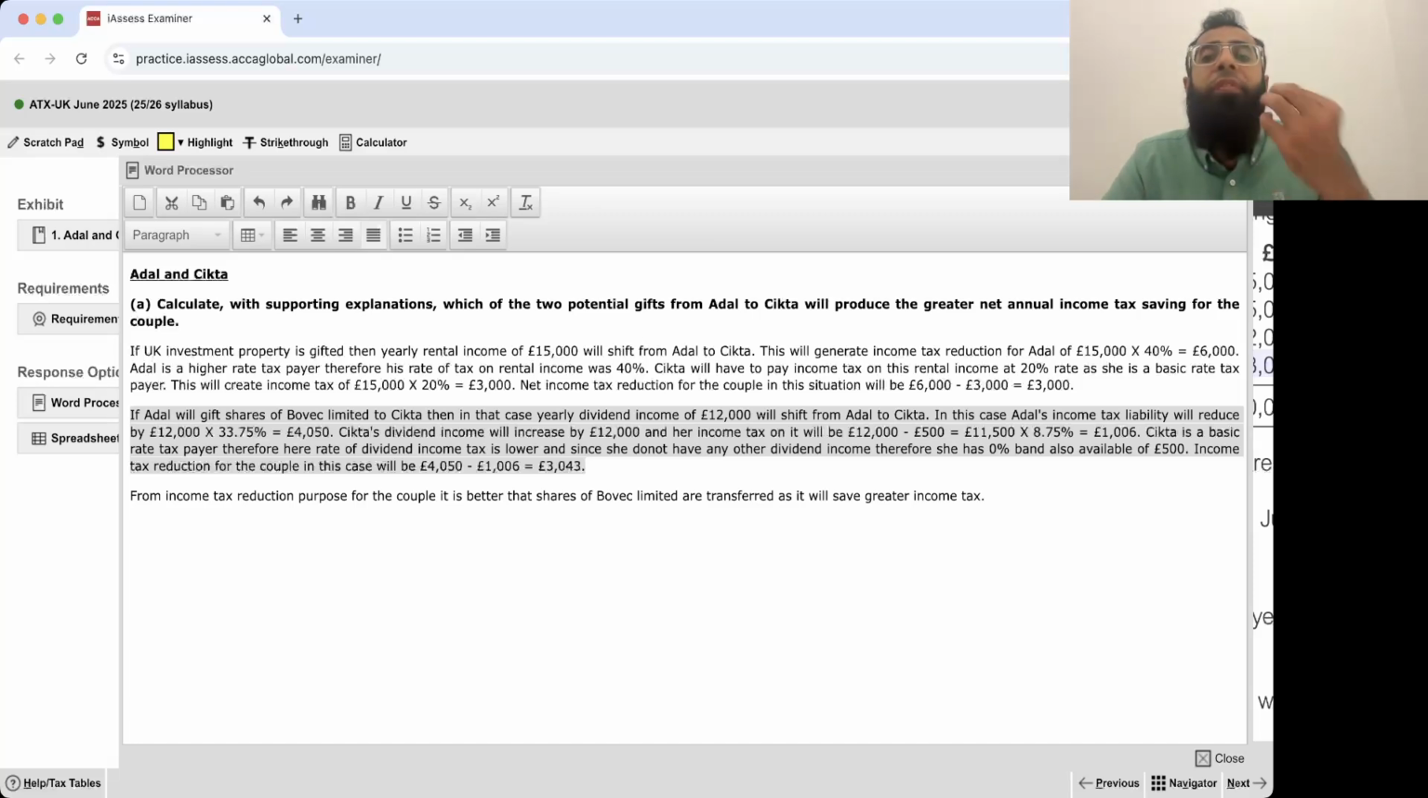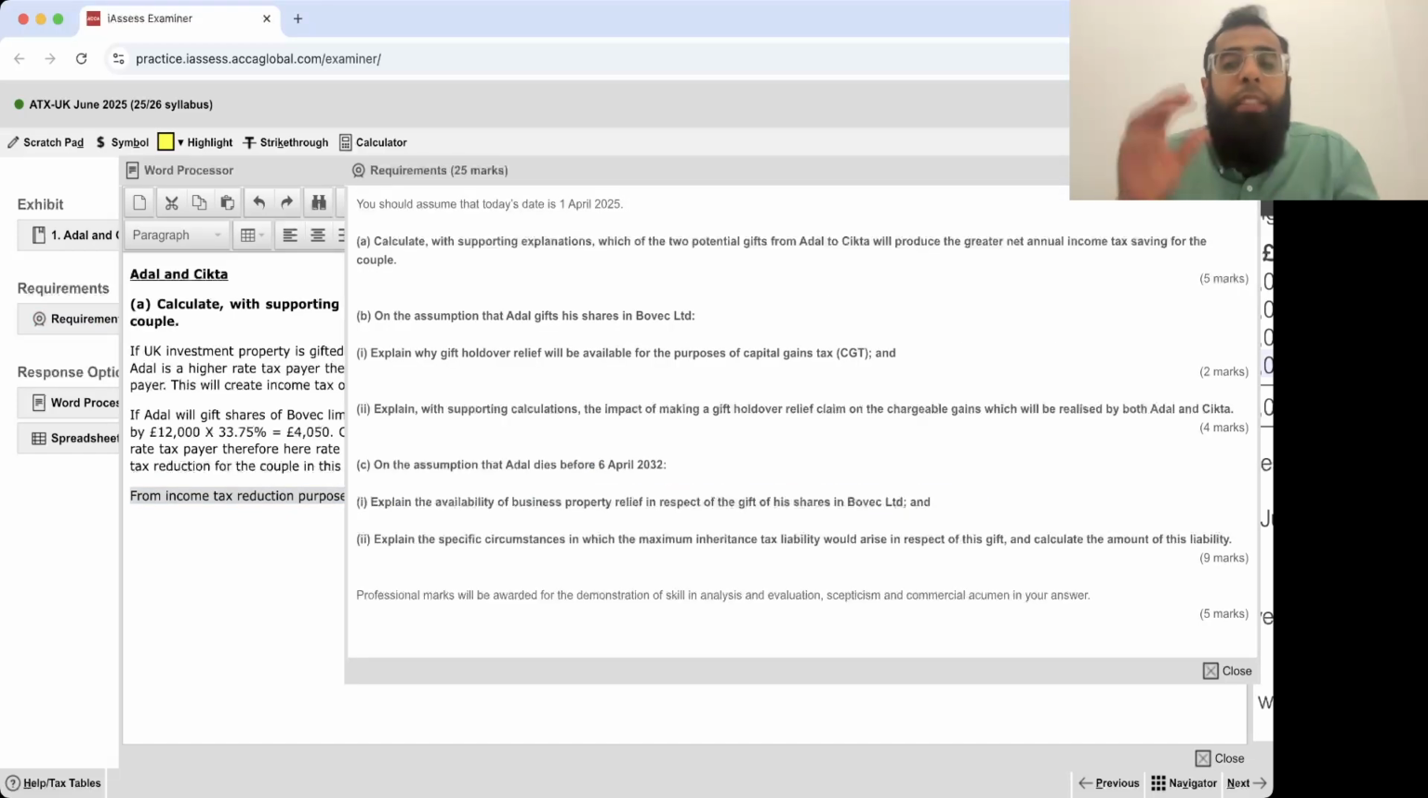But for Sitka, this was the first dividend income she was getting. So £500 of 0% band, £11,500 at 8.75%. So Sitka's tax will be 1006. Take the difference between 4050 and 1006, and you will get the saving. So from income tax reduction for the couple, it is better that shares of BOVAC Limited are transferred, as it will save greater income tax. I believe it was a very easy requirement. You just need to analyze how it was being taxed at Adel and how it will be taxed at Sitka. Okay, let's move forward.